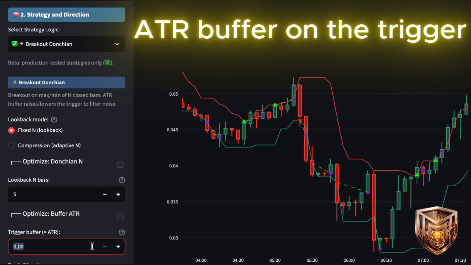The ATR buffer adds a margin to the trigger based on volatility, mirrored for shorts.